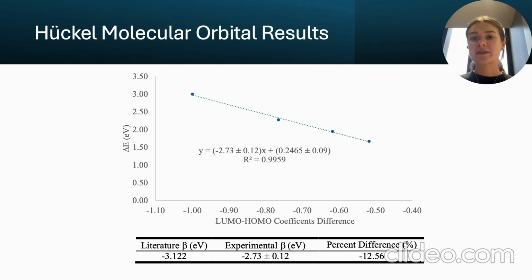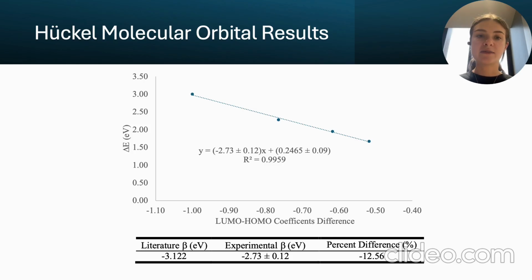This could be due to a variety of factors, such as the specific molecular environment of our dyes or the limitations of the Huckel theory in fully capturing the complexity of the conjugated systems we're studying. The difference in the beta values likely contributed to the error in the theoretical energy gaps we calculated. By comparing the experimental beta value with the literature value, we were able to refine our understanding of the system's electronic interactions and adjust our model to better reflect the true behavior of the molecules.